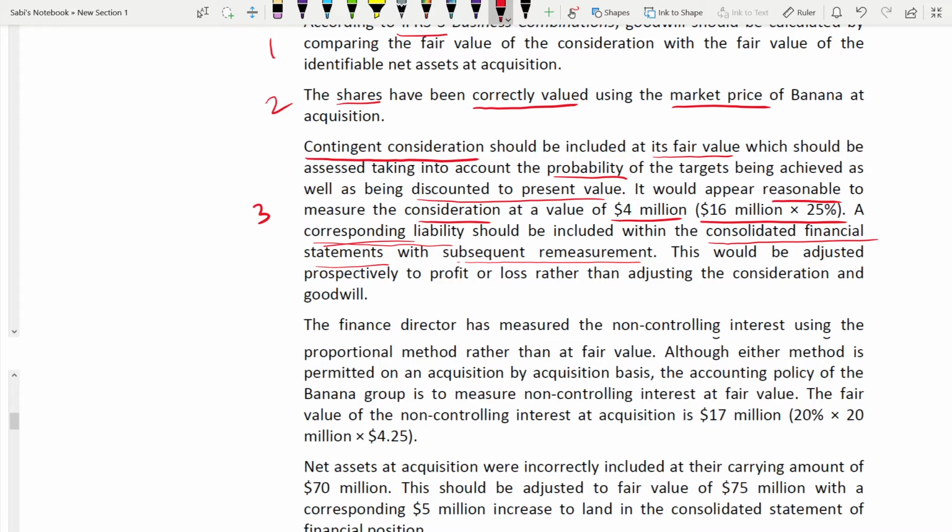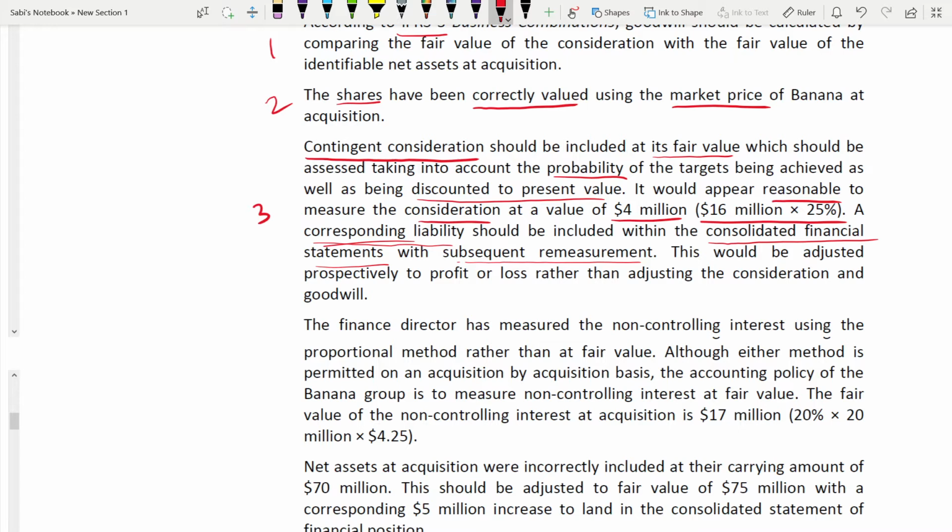Why is it a corresponding liability? Because it is a contingent consideration. Not paid yet, it will be paid in the future. So it is a corresponding liability today in today's financial statements, something which you have to pay in the future. And also it will keep on changing. The fair value will change. So that's why subsequent remeasurement. When fair value changes, we have to remeasure it subsequently every year. So subsequent remeasurement also. Okay, understood?